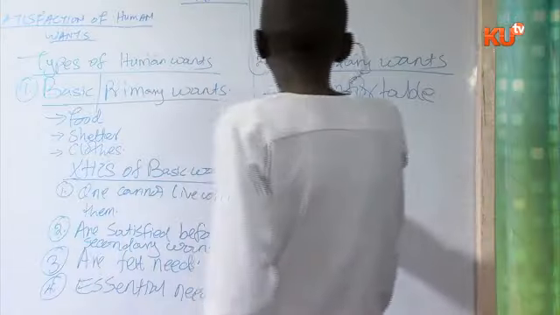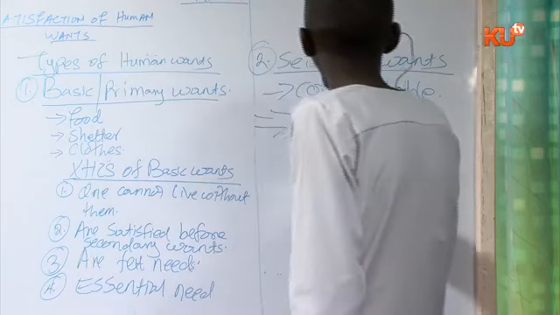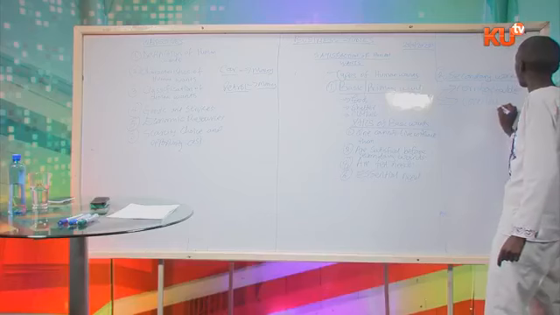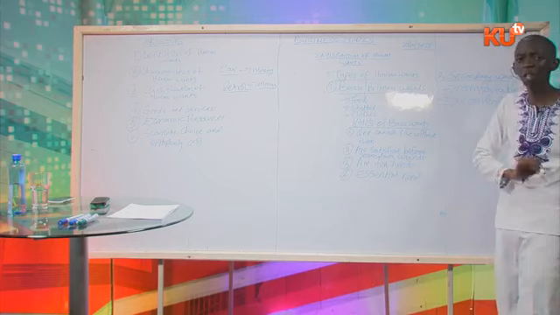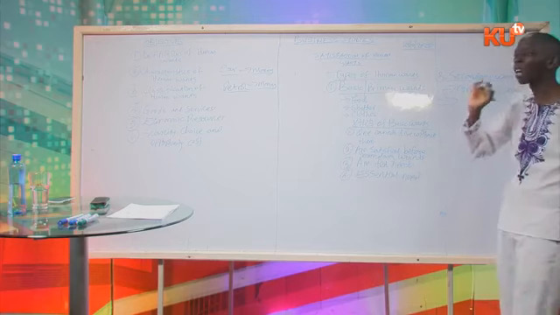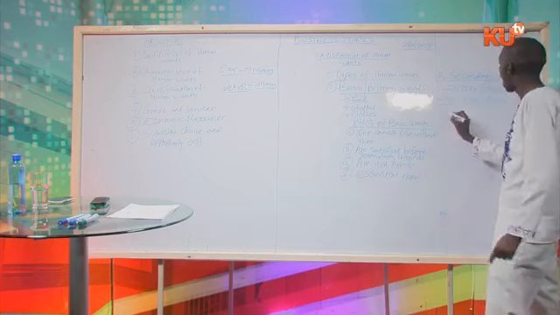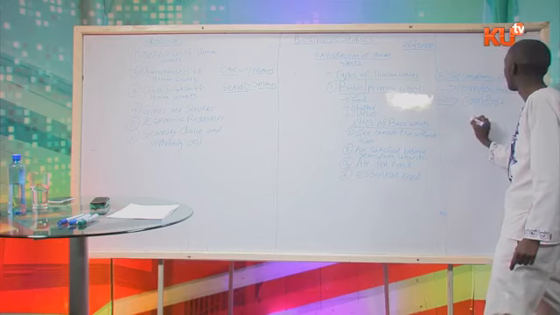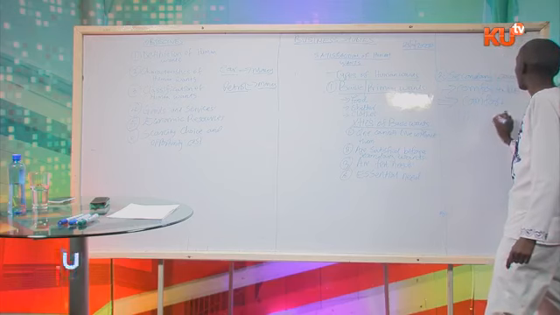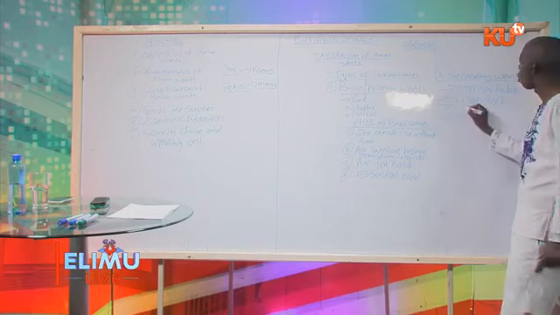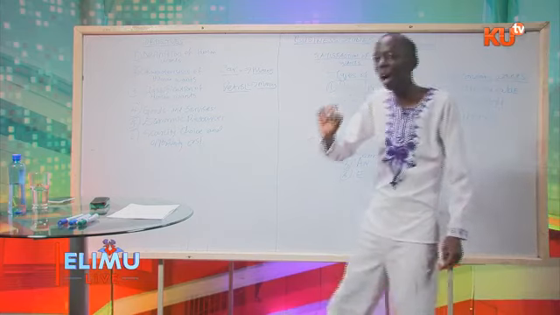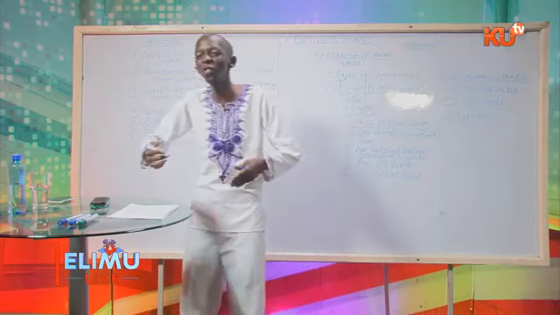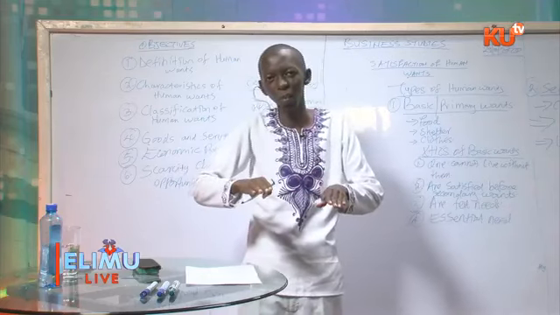Secondary wants are classified into two. We have comfort secondary wants, and we have luxury secondary wants. Comfort secondary wants, they make your life just comfortable.